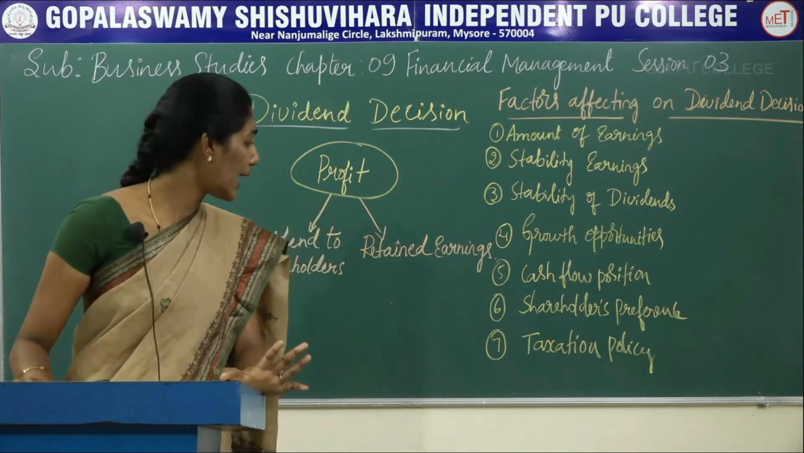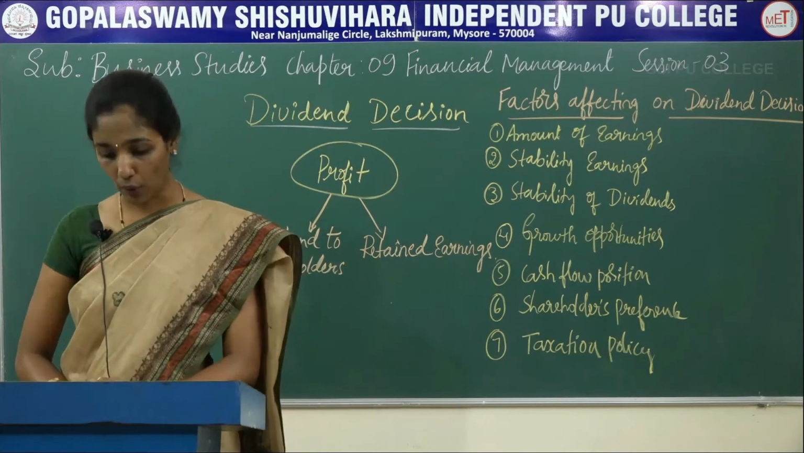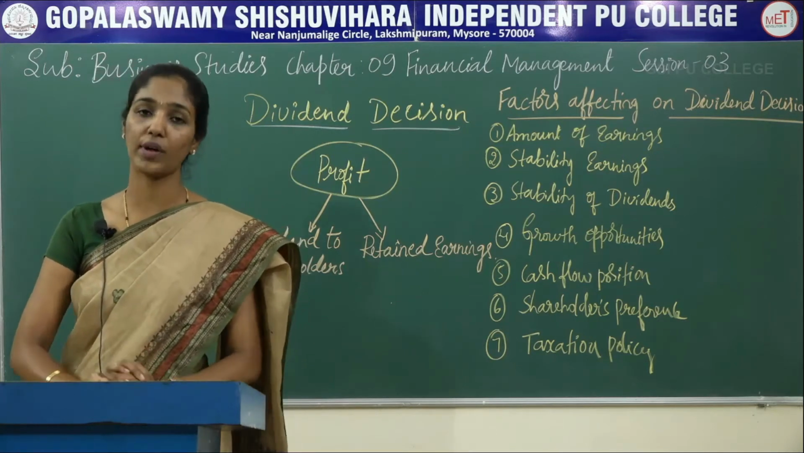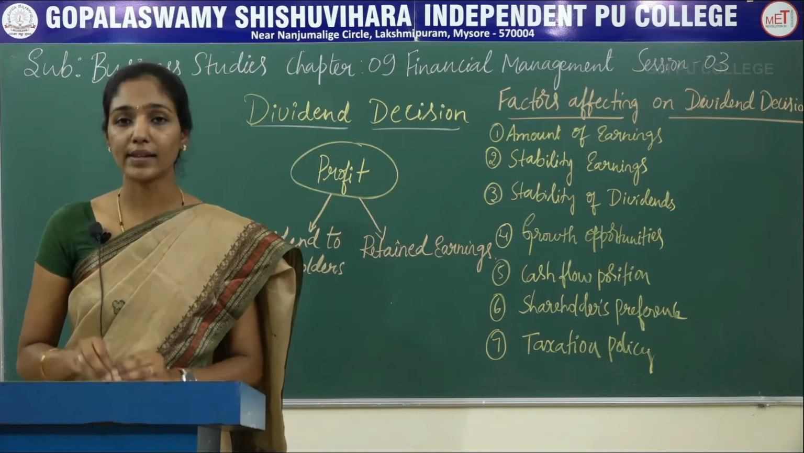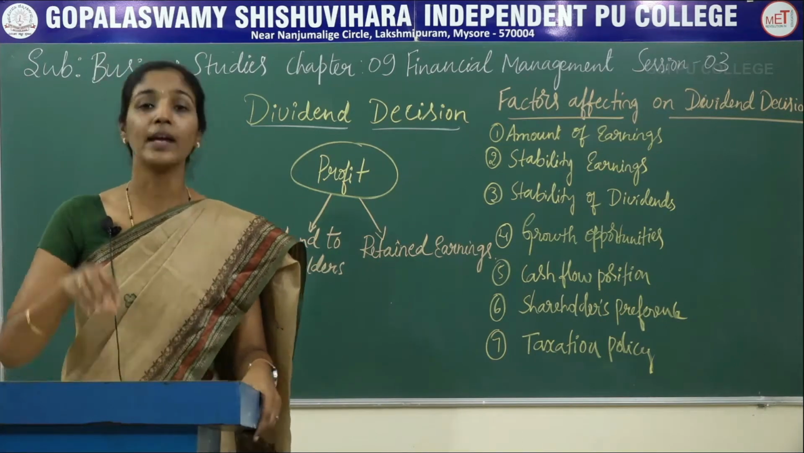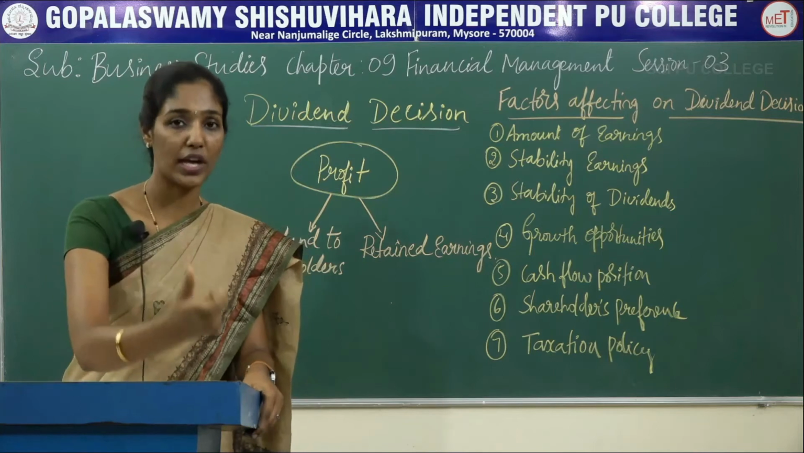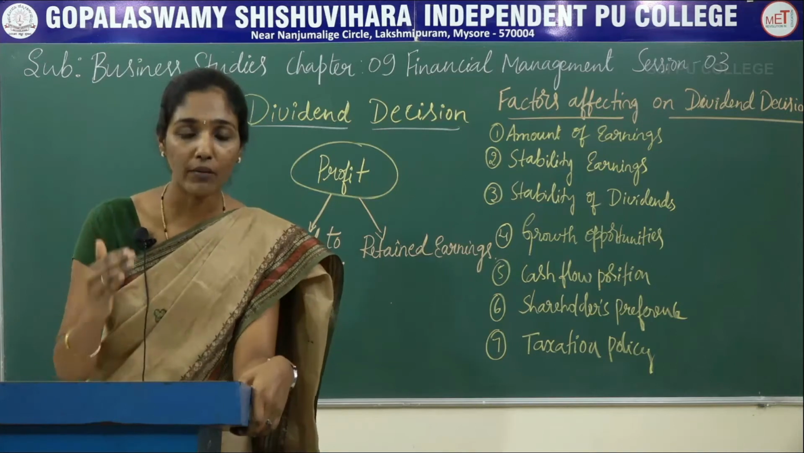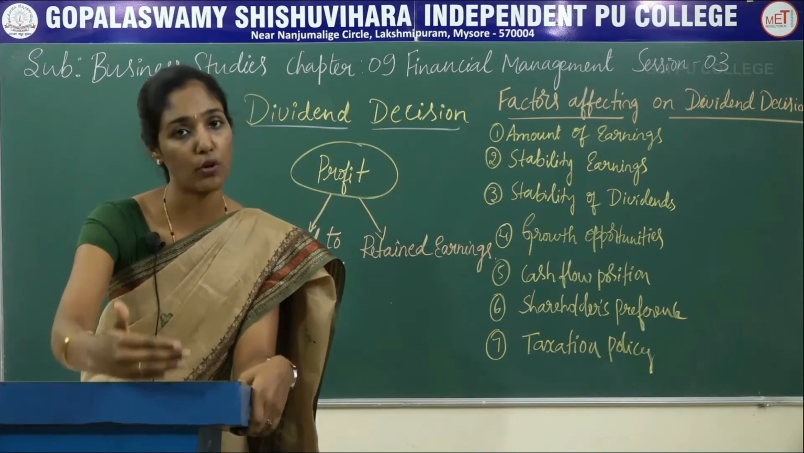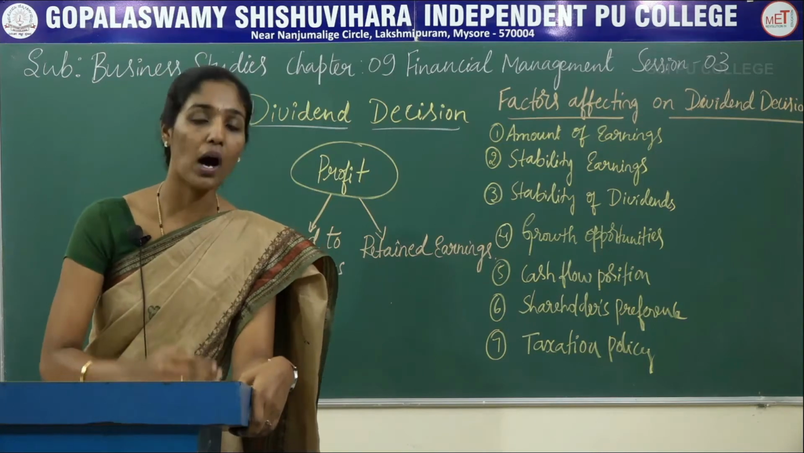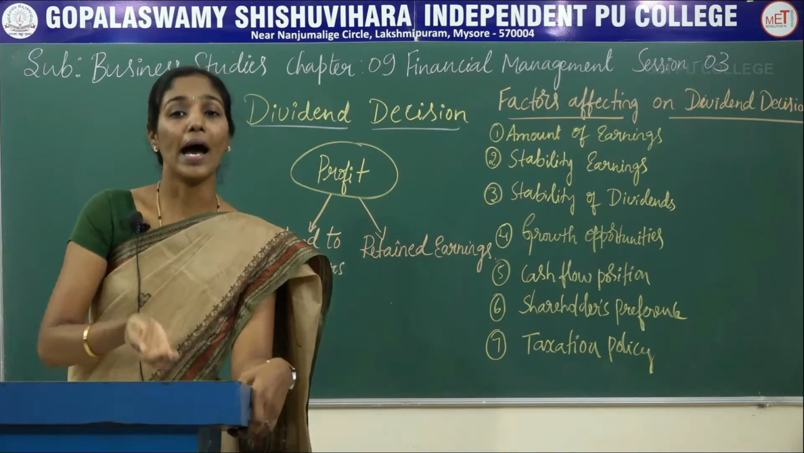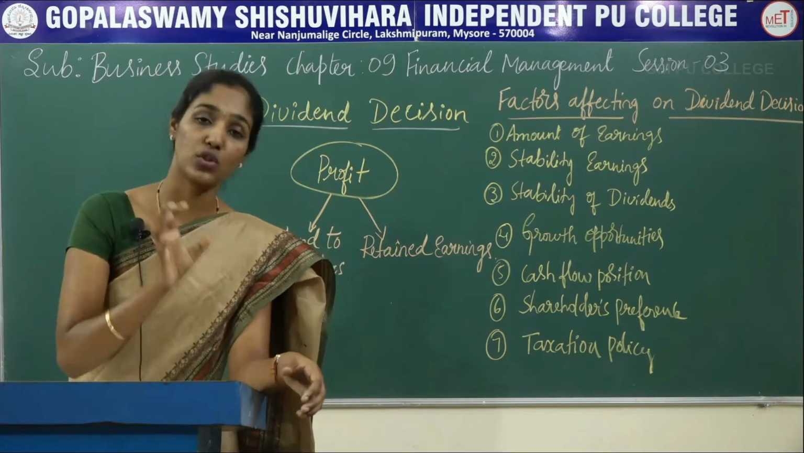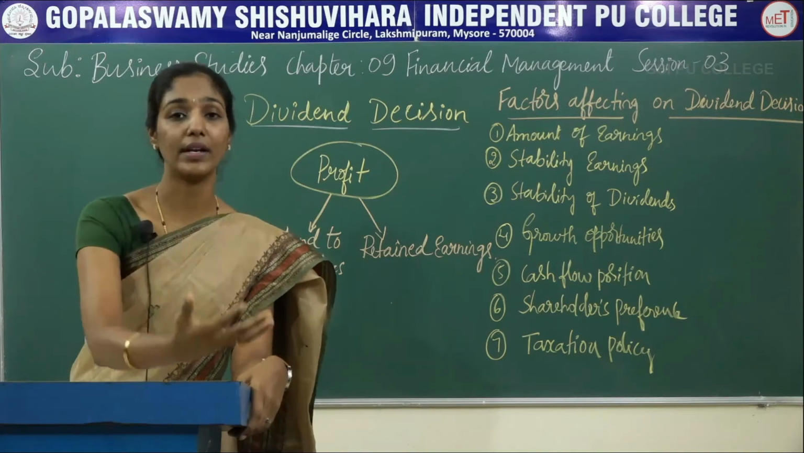And the next is taxation policy. The tax policy of the government and the tax position of the shareholders of the company also affect the dividend decision. If the tax rate is high, then the company declares a lower rate of dividend to its shareholders. If the tax rate is low on the payment of dividend, then the company will declare a high rate of dividend to its shareholders. ಟ್ಯಾಕ್ಸ್ ರೇಟ್ ಯಾವಾಗ ಕಡಿಮೆ ಇರುತ್ತೋ ಆಗ ಶೇರ್ ಹೋಲ್ಡರ್ಸ್ ಹೈ ರೇಟ್ ಆಫ್ ಡಿವಿಡೆಂಡ್ ಅನ್ನ ತಗೊಳ್ತಾ ಹೋಗ್ತಾರೆ. ಯಾವಾಗ ಟ್ಯಾಕ್ಸ್ ರೇಟ್ ಜಾಸ್ತಿ ಇರುತ್ತೋ ಆಗ ಶೇರ್ ಹೋಲ್ಡರ್ಸ್ಗೆ ಕಡಿಮೆ ಡಿವಿಡೆಂಡ್ ಅನ್ನ ಪ್ರೊವೈಡ್ ಮಾಡ್ತಾರೆ.